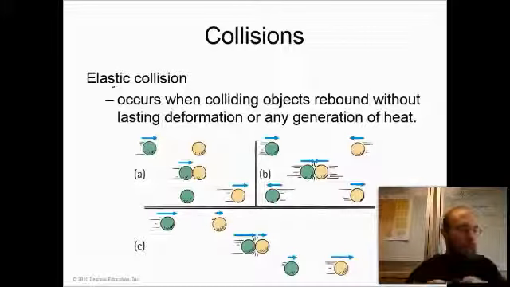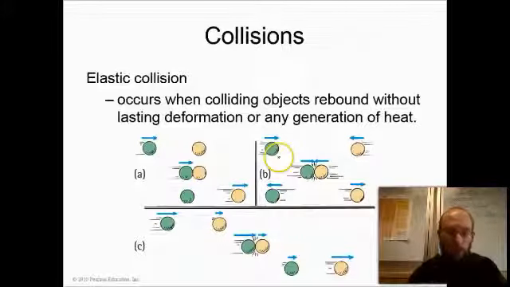Here we have three different examples of elastic collisions. Notice that in each example, the balls do not stick together and they retain their shape throughout. In example A, the green ball is initially moving, the yellow ball is motionless. They collide, and the green ball transfers all of its momentum to the yellow ball. After the collision, the green ball is motionless and the yellow ball is moving.